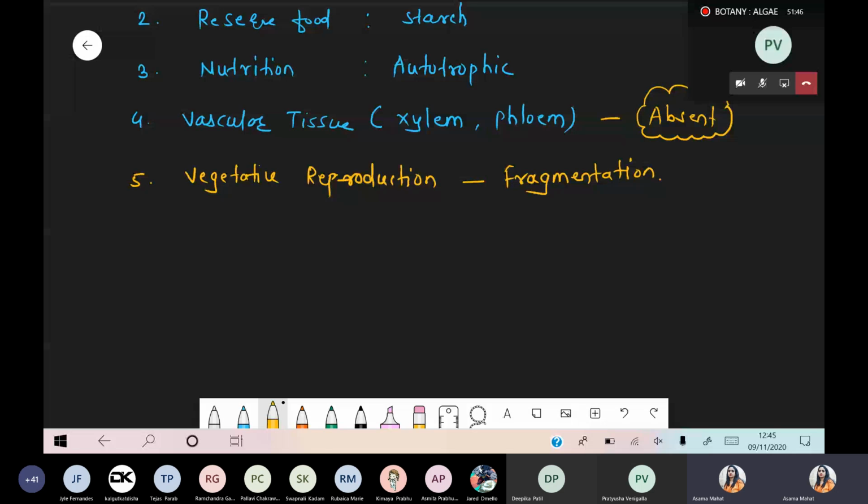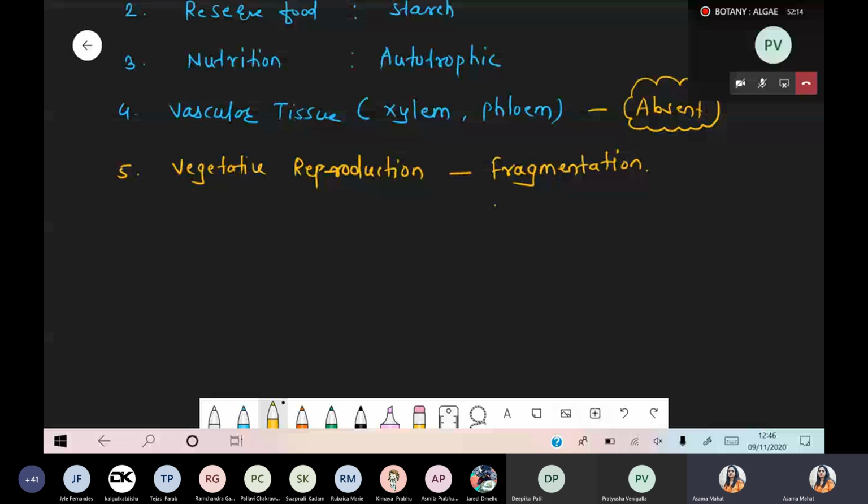So vegetative reproduction means what? From any part of the plant body, you can take the leaf, you can select the stem part, from any part of the plant you can develop a complete plantlet, an entire plant. Such type of reproduction is called vegetative reproduction. And in case of algae, mostly there is fragmentation, the vegetative reproduction, which is present in all.